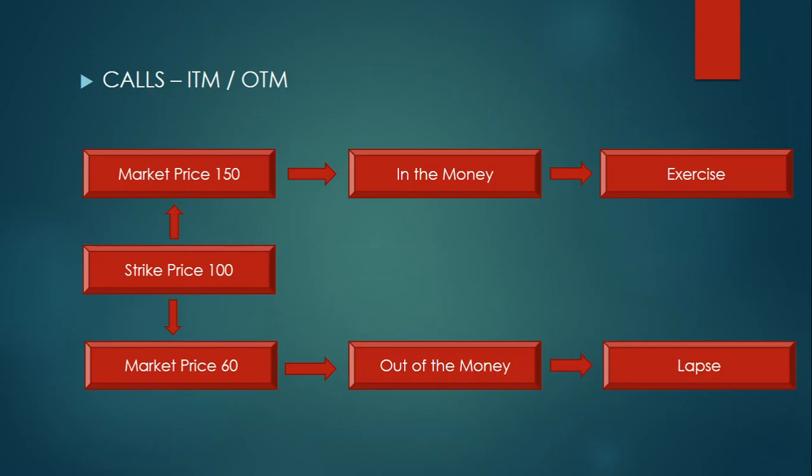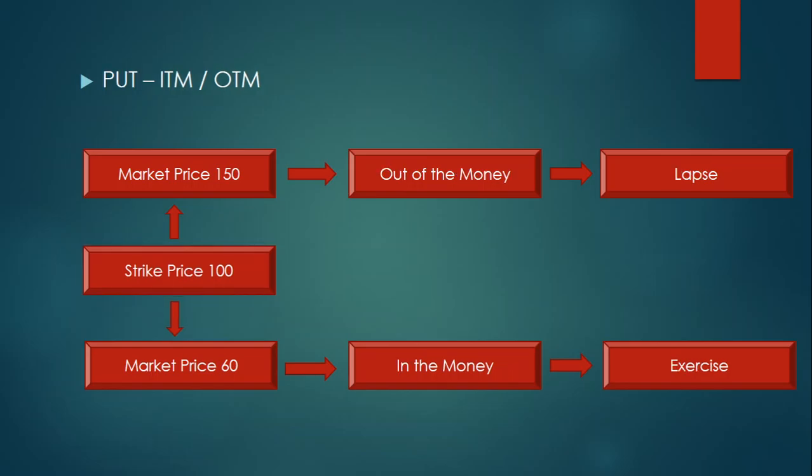Let's say the market price falls down to 60. Will I buy at the option price of 100 or will I buy at the market price of 60? Market price of 60, no, it is cheaper. So I will buy in the market. I will allow the options to expire. So that is out of the money. I will buy it in the spot market and not in the options market. So whenever you are buying in the spot market, you are lapsing the option. That is the situation when you are out of the money. When you are in the money, you exercise the option and you do not buy at the market price. That is as far as calls are concerned.